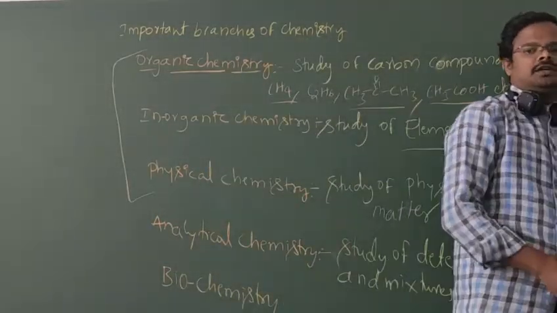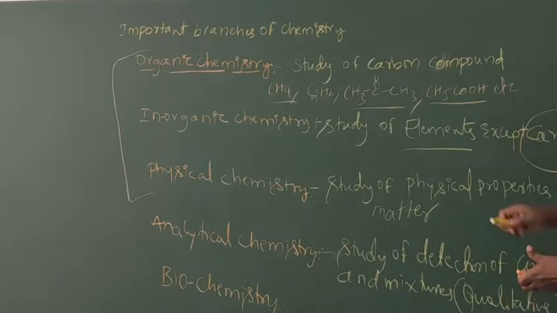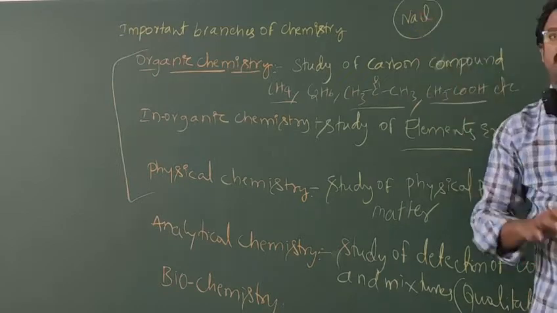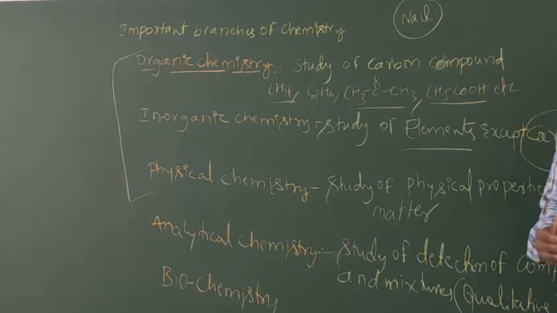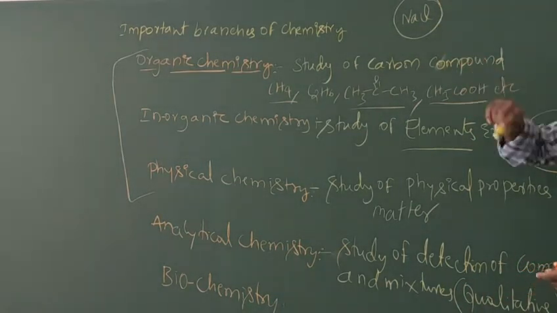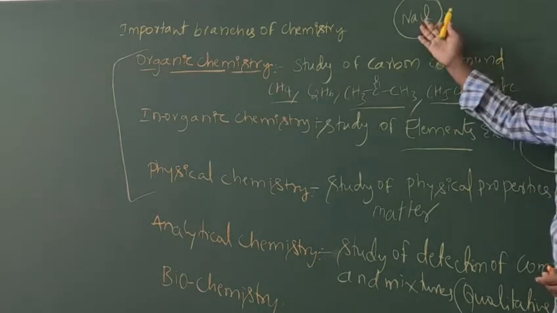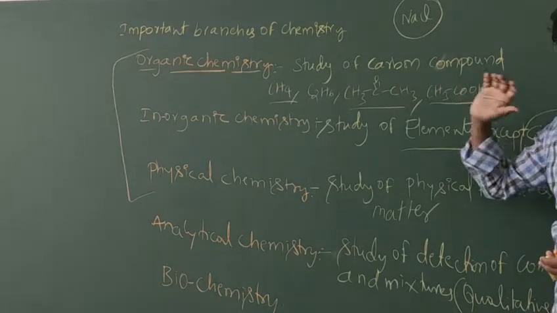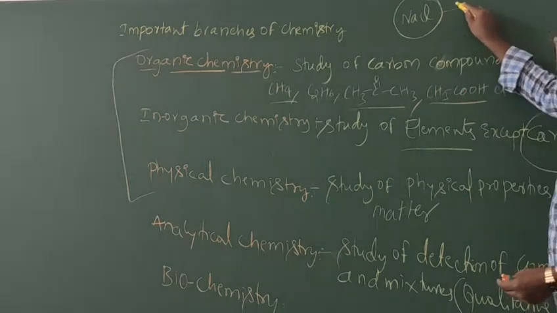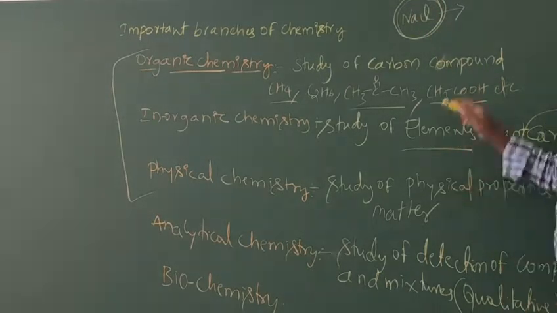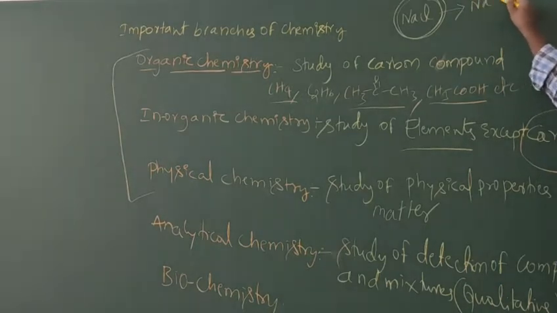Suppose we take a certain compound like NaCl, some quantity of salt. By using methods like chromatography, titration, or precipitation, analytical chemistry will first say qualitatively what ions are present in the substance.